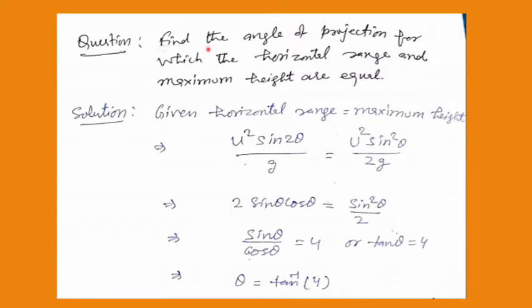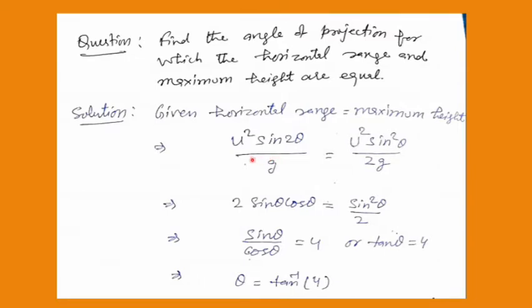The question is, find the angle of projection for which the horizontal range and maximum height are equal. When I am asking for the angle of projection, it means I am talking about the oblique projectile, the projectile which is thrown with some angular projection, which we discussed in the previous lecture. You should know these formulas for the horizontal range and maximum height.